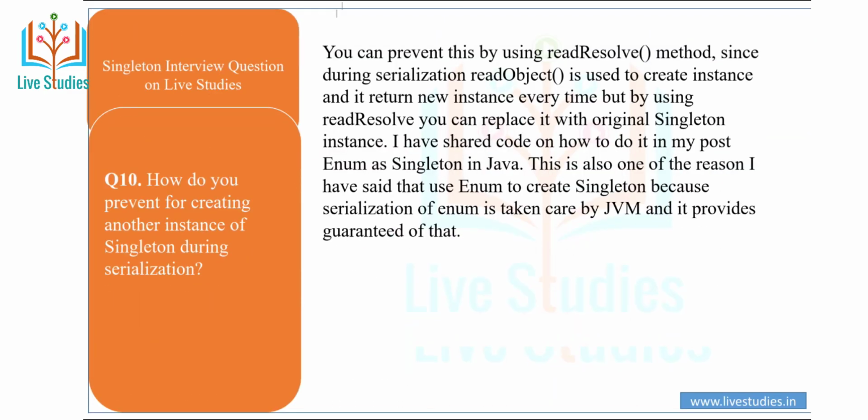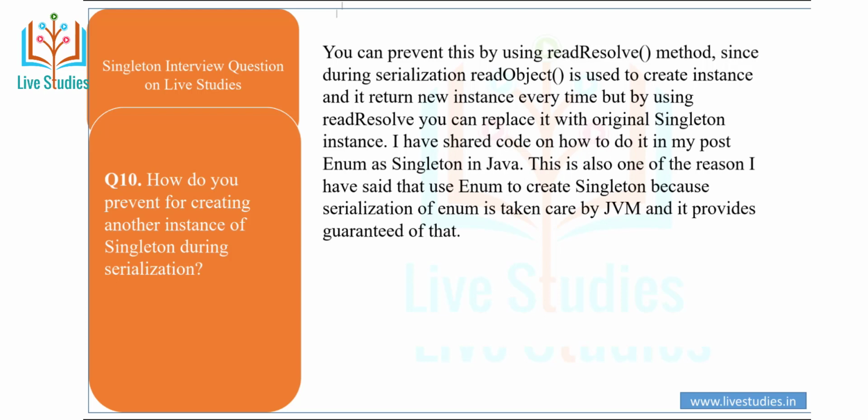How do you prevent creating another instance of singleton during serialization? You can prevent this by using the readResolve method, since during serialization the readObject method is used to create and return a new instance every time, but by using readResolve you can replace it with the original singleton instance.